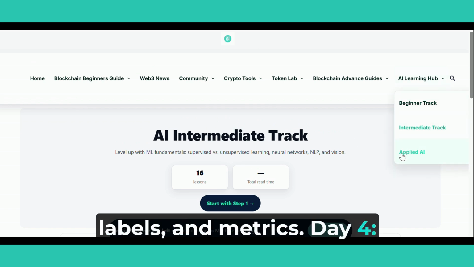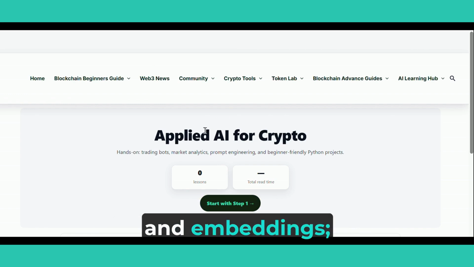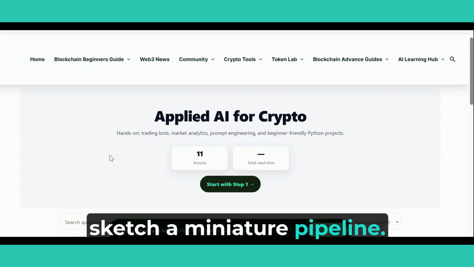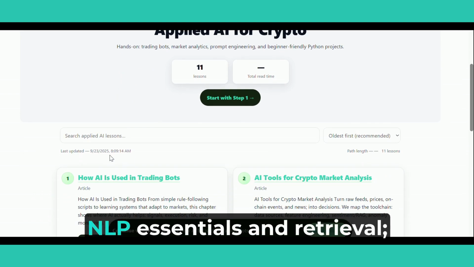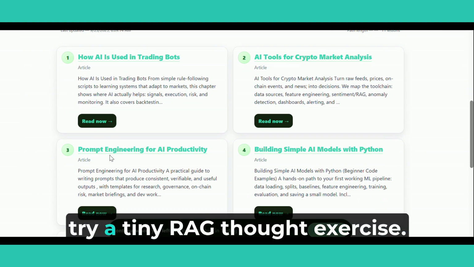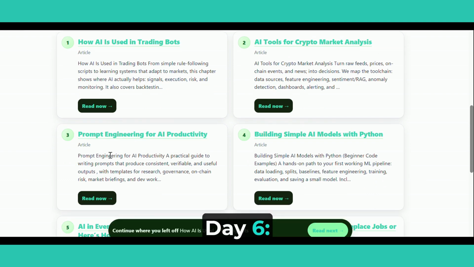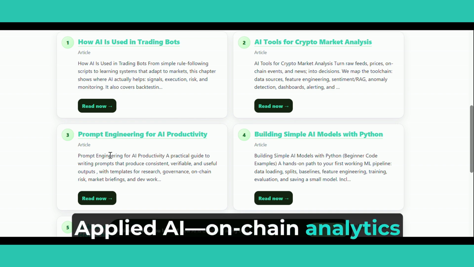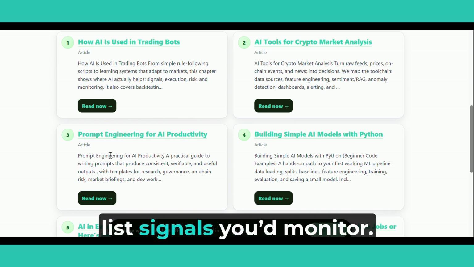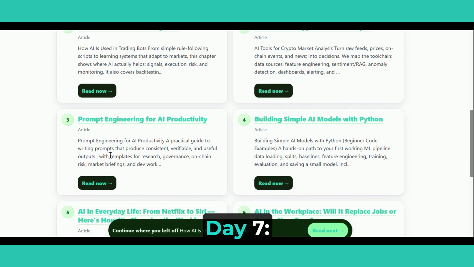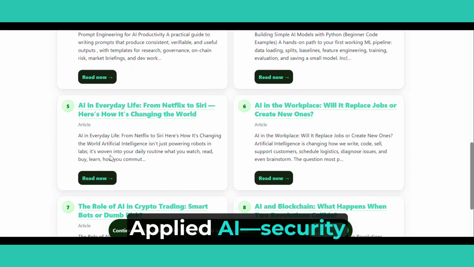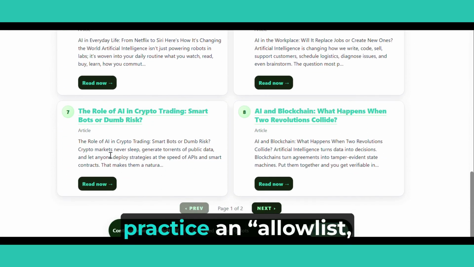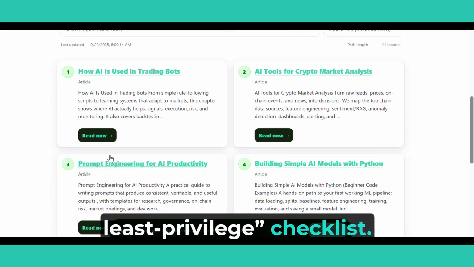Day 4. Basics of neural networks and embeddings. Sketch a miniature pipeline. Day 5. NLP essentials and retrieval. Try a tiny RAG thought exercise. Day 6. Applied AI, on-chain analytics and token screeners. List signals you'd monitor. Day 7. Applied AI, security and approvals. Practice an allowlist least privilege checklist.